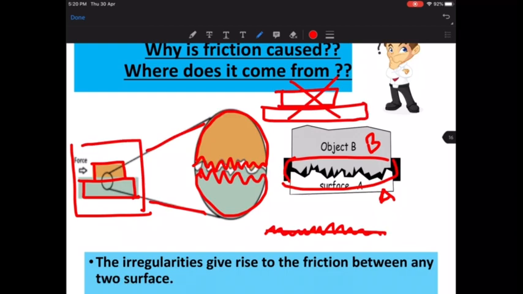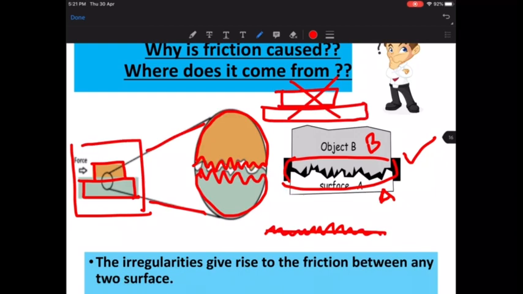What happens is there are always some irregularities in every object, whether you keep two books or two notebooks together, or you're moving a ball on the ground, or anything. The ball also has certain irregularities. The ground also has certain irregularities. So because of these irregularities, there is always some kind of friction offered by the two objects.